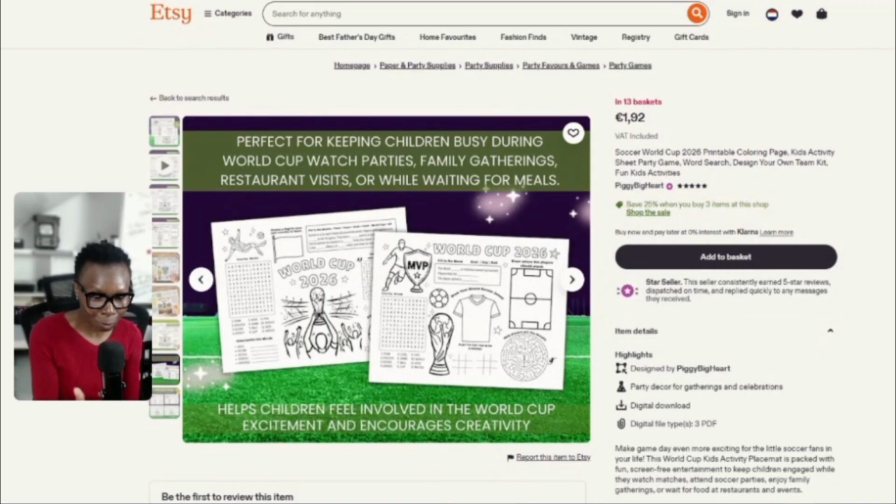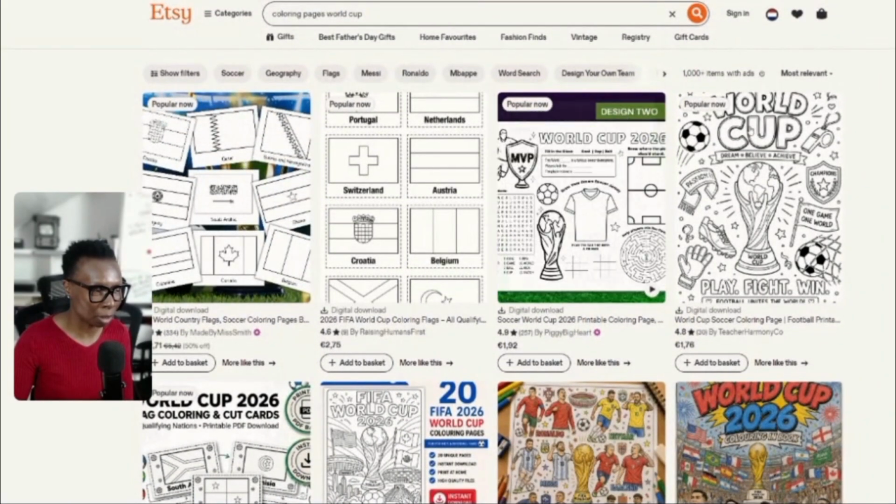Literally, I have one that is currently selling in my store. You might want to do the same right now. So do not sleep on it. This is a trending product, a popular product and a bestseller. Please don't sleep on this product right now. You can see popular, popular, popular. Everything here is popular.